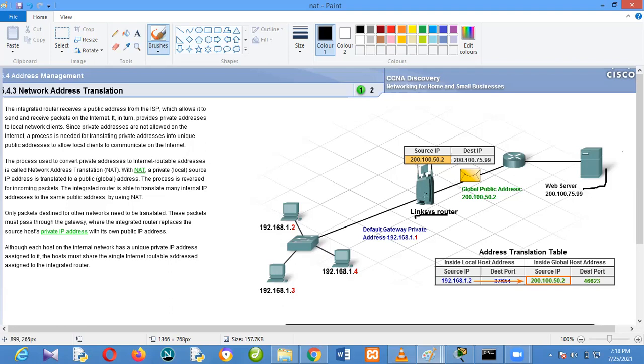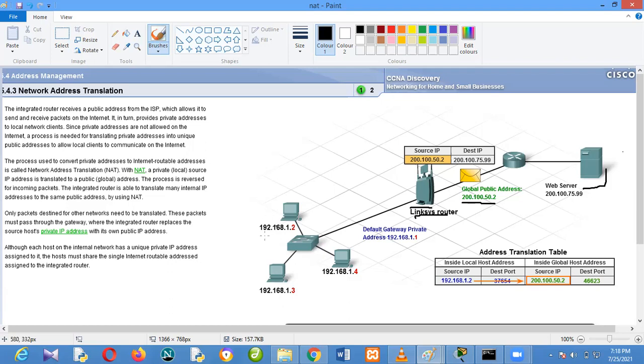Normally, your router will have a public IP address given to it by the ISP, because if you don't have a public IP address, there's no way you can access a public network like the internet.